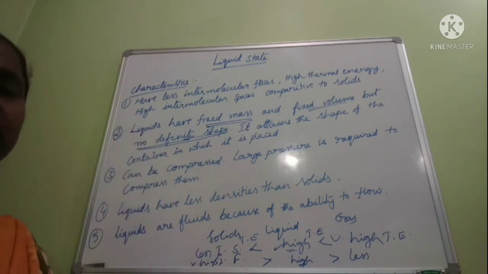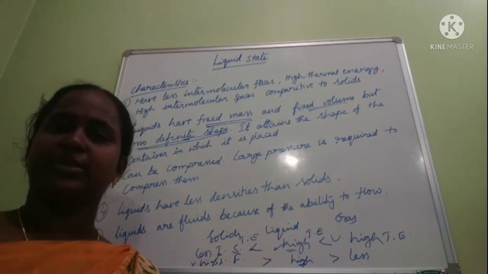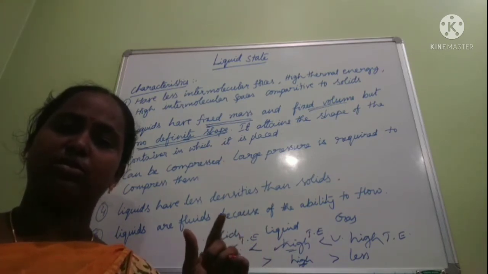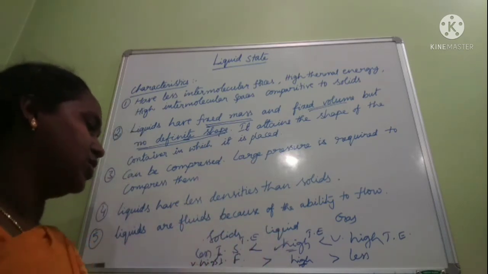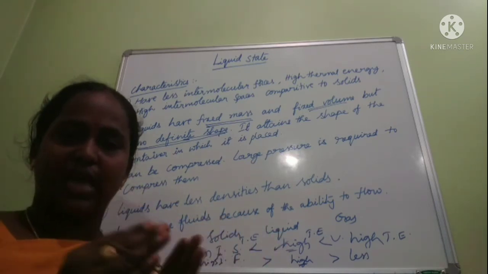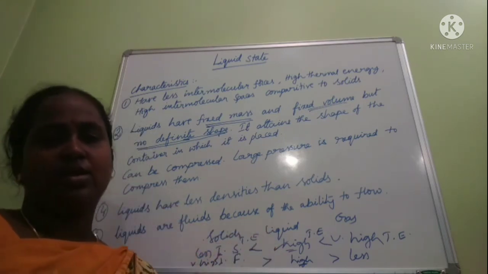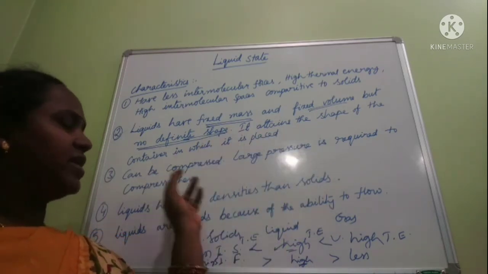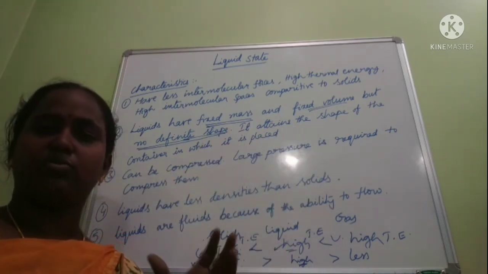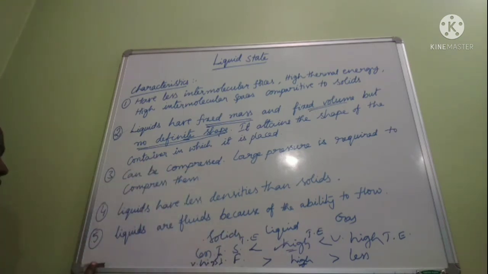Third point: liquids can be compressed. Why can we compress them? Because of the spaces between the molecules. They have some gaps, and that's why we can compress; those gaps get filled. But a large pressure is required to compress them. Only if we apply high pressure can we compress liquids.